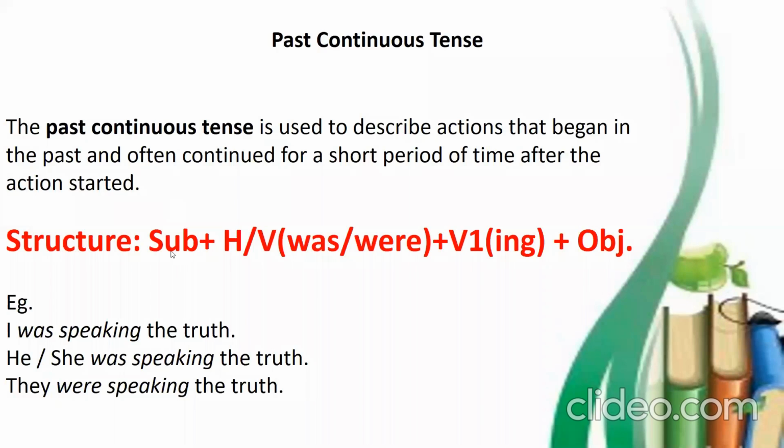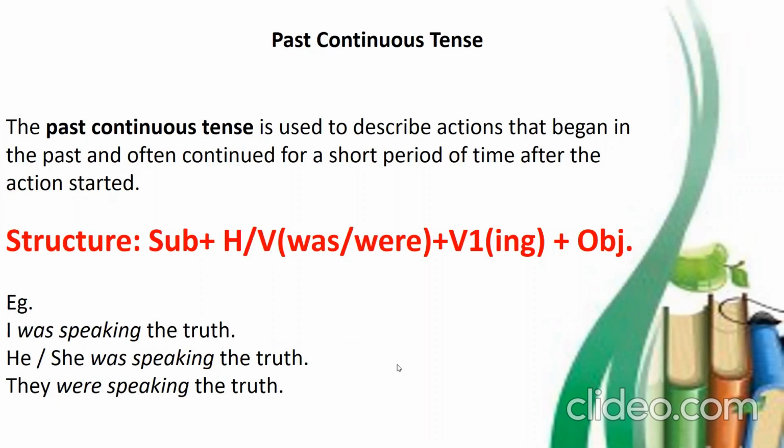So here is the structure for past continuous tense. Subject. Again, we have the same structure, but the only thing that is different here is the helping verb. Otherwise, the structure is same. We have subject plus helping verb plus V1 with ing and object. And here, the helping verb is was and were. I was speaking the truth. He or she was speaking the truth. They were speaking the truth.